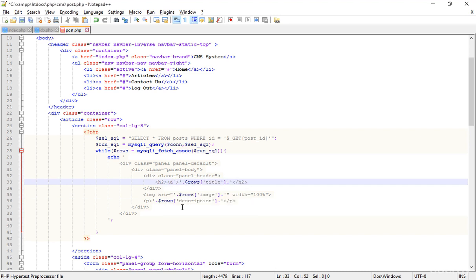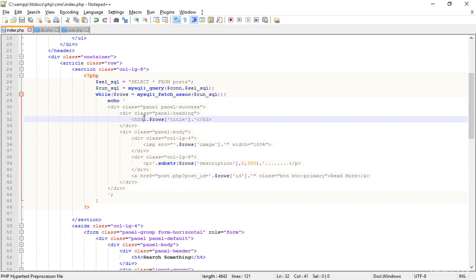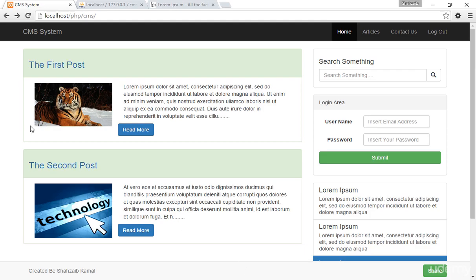So I'm adding the a tag href, and not in the post page, actually in the index.php. Here is the a tag and href, cover that. Really easy and really simple, what I'm doing. So by the way, this is the post.php page, so cover that from there. Save that, go to the browser.